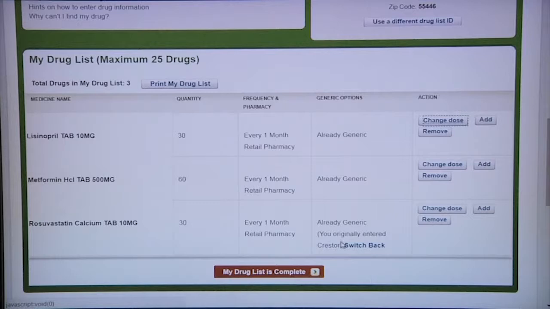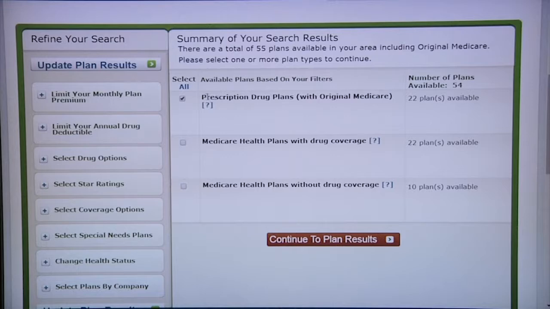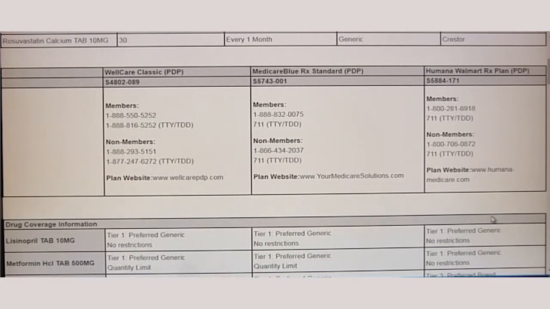You'll want to talk to your doctor, of course, if you are going to try to use a generic versus a brand name, or a brand name versus a generic. Once you're done, you can click My Drug List is Complete again. We've already selected our pharmacy, so we'll continue to Plan Results. We're going to select Part D plans with Original Medicare again, and we'll see if anything's changed. So when we look at the new comparison report, we can see that we changed the original drug, Crestor, which is a brand name, to the generic, and that has changed our plan results. Now we have 3 other new plans to compare.